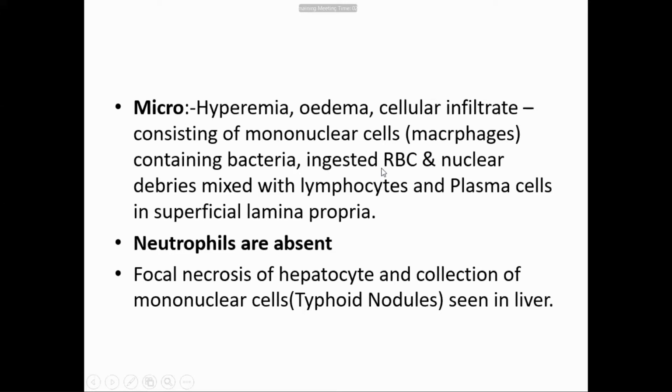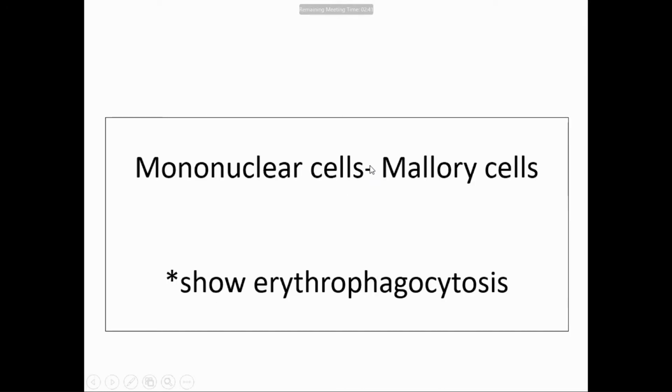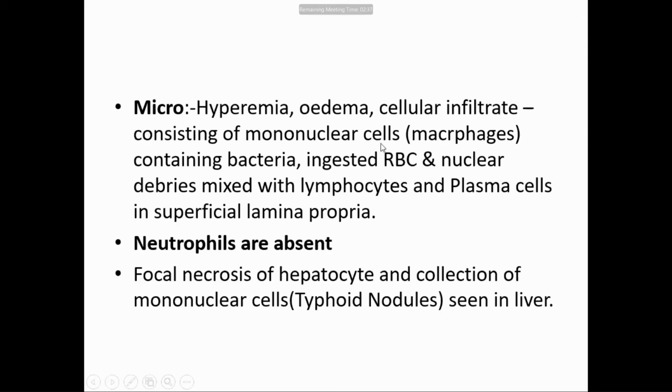This is very important for the microscopic diagnosis of typhoid: erythrophagocytosis and absence of neutrophils. So these two things one should remember: absence of neutrophils and erythrophagocytosis, with chronic inflammatory cells. Then there may be typhoid nodules in the liver: focal necrosis of hepatocytes and collection of mononuclear cells, that is macrophages, in the liver, called a typhoid nodule.